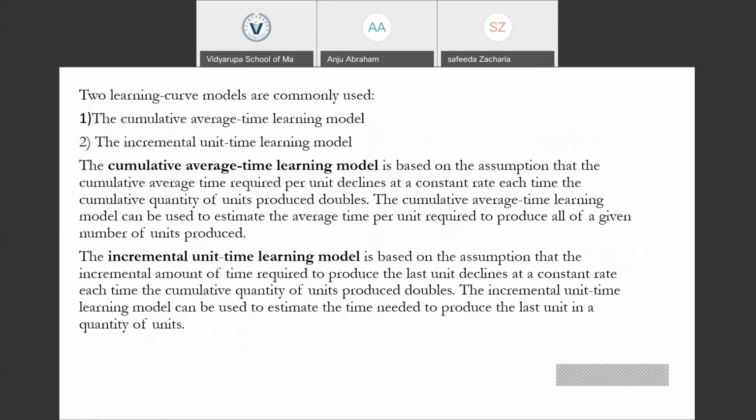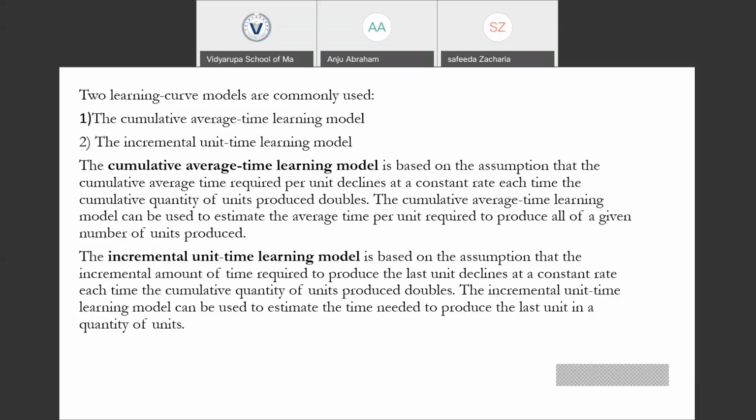There are two learning curve models commonly used. One is the cumulative average time learning model, and the other is the incremental unit time learning model. The cumulative average time learning model is mainly based on the assumption that as the cumulative quantity of the units that we produce doubles, the cumulative average time required per unit to perform that task declines at a constant rate. This model can also be used to estimate the average time to produce all of the given number of units produced.